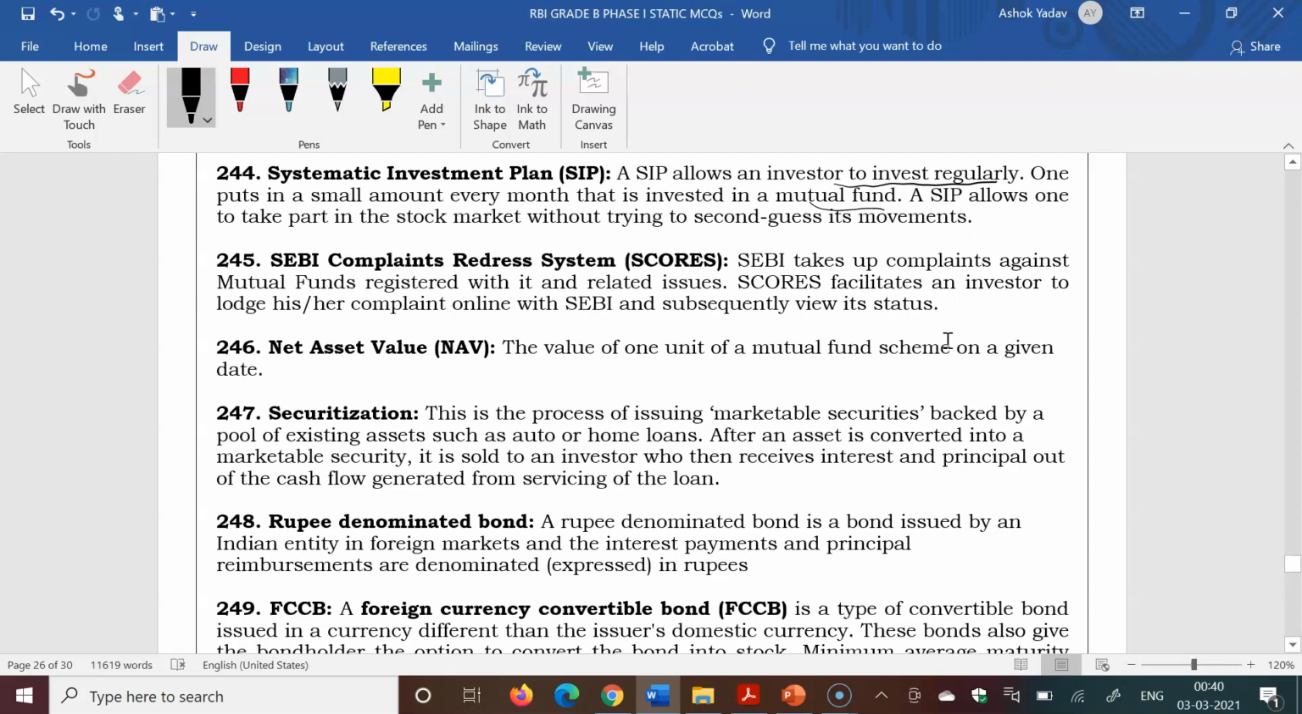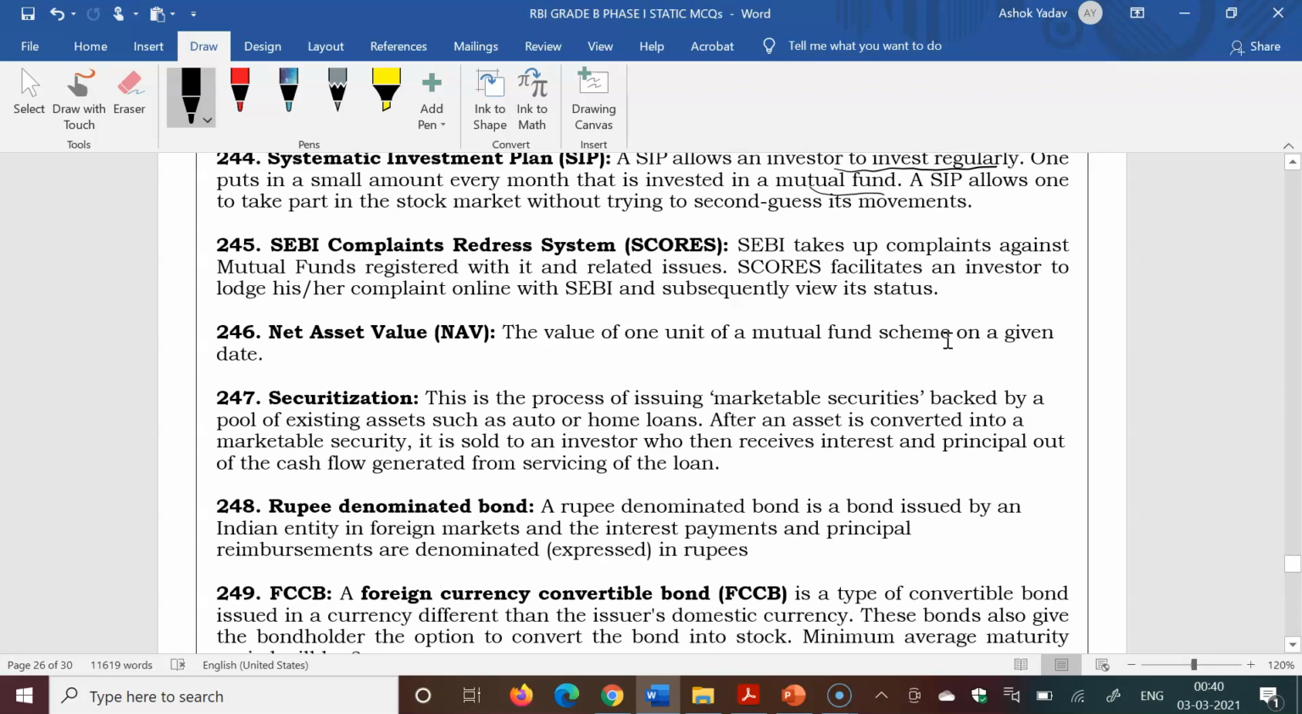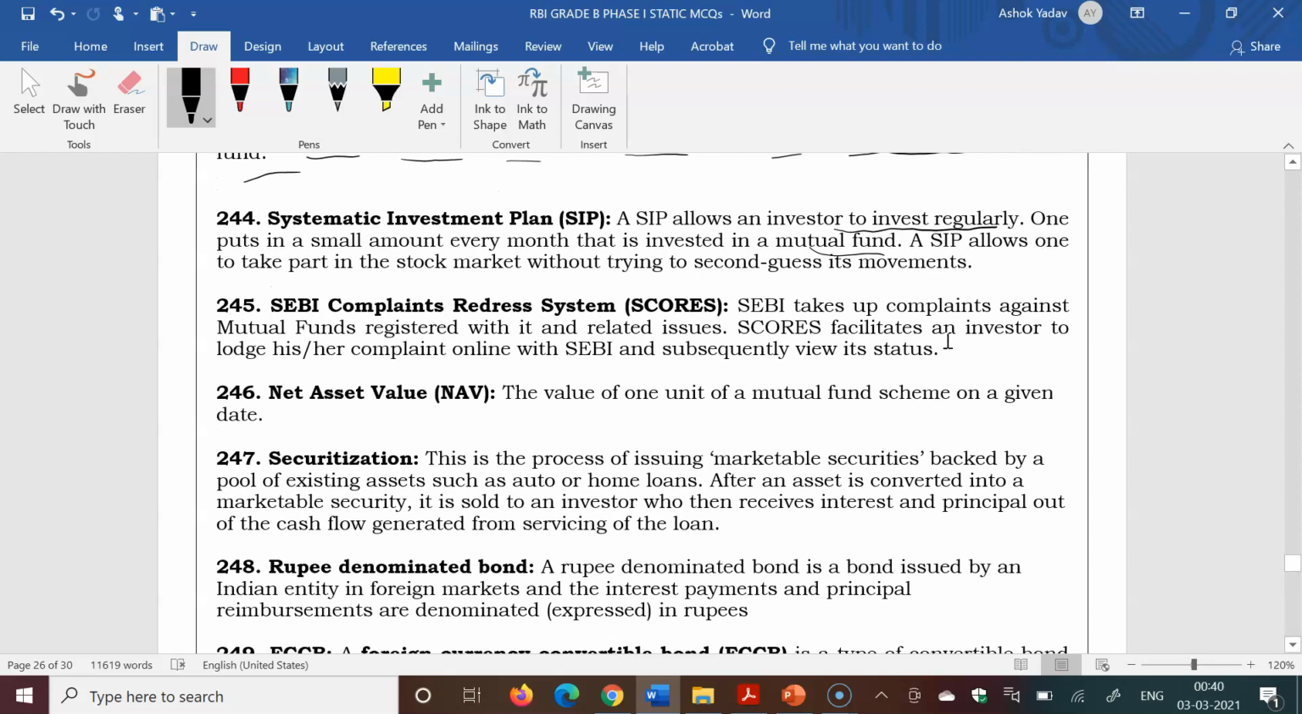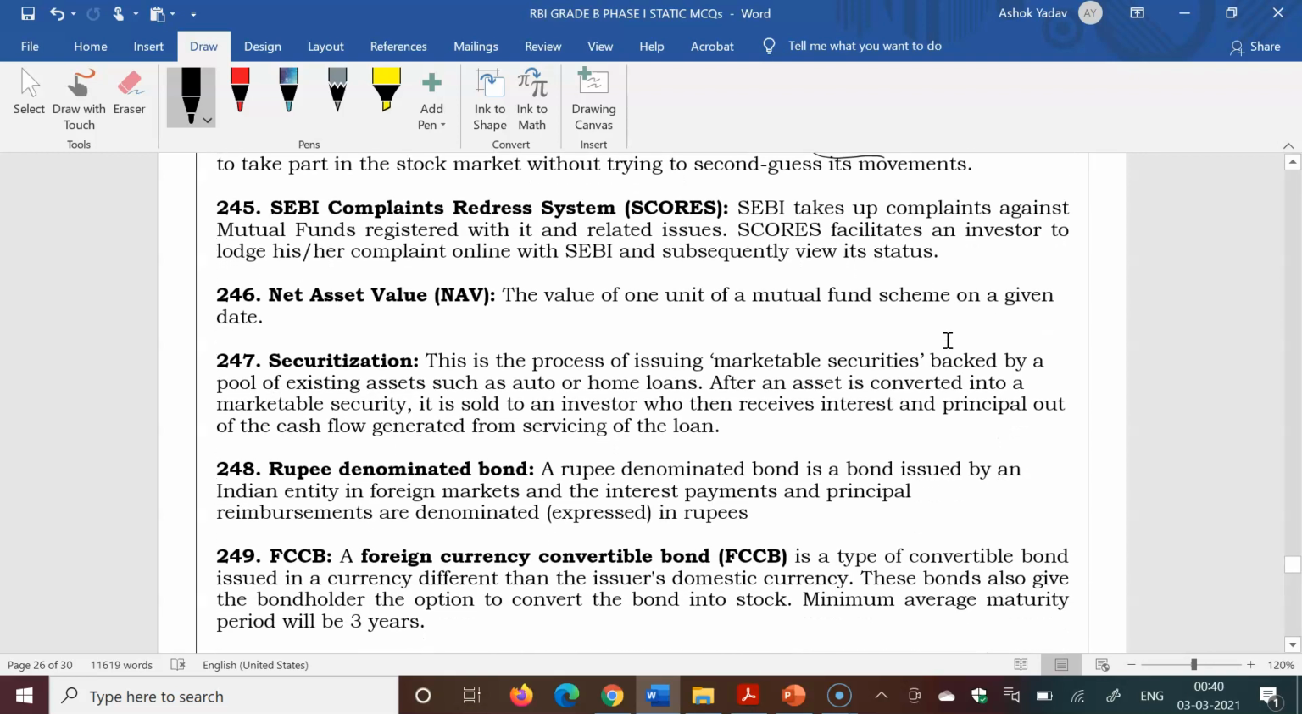SCORES full form is SEBI Complaint Redressal System, used to lodge complaints related to SEBI. If you have invested somewhere and you have a complaint regarding any service provider, then you can raise a complaint on this SCORES platform.